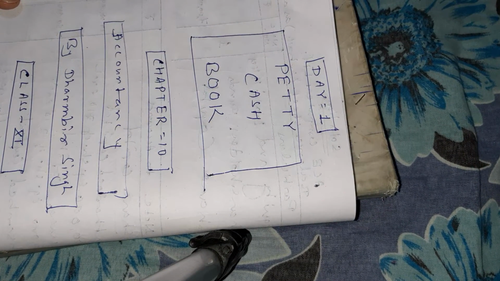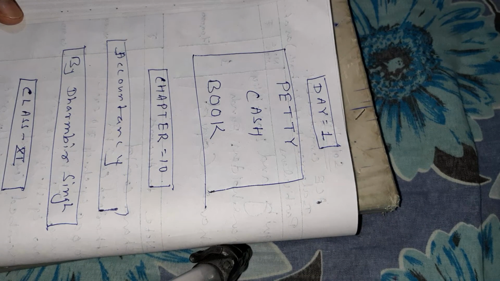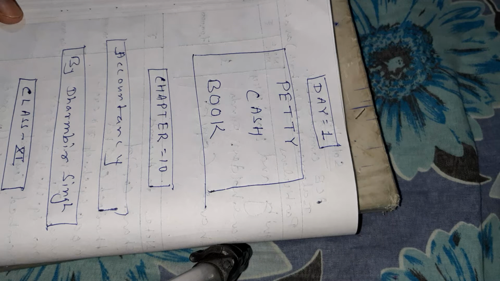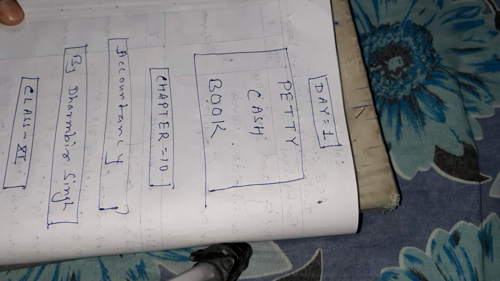Already I have finished the CAS book in my previous 1 to 8 videos, and today I'm going to start the PT CAS book, day 1 video. This is chapter 10 of your book, class 11. Now I'm going to give you the concept of petty cash book.